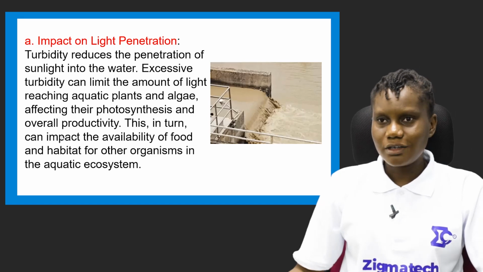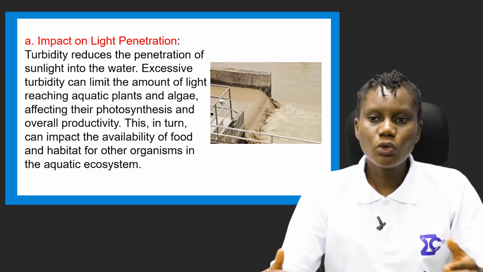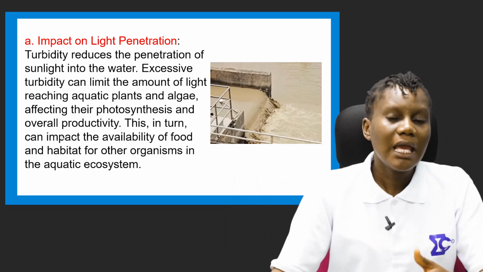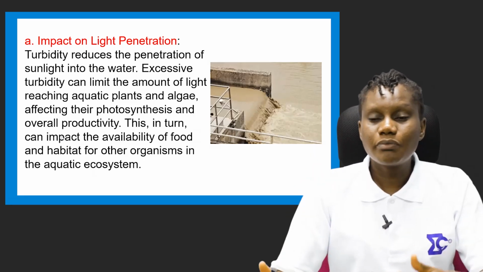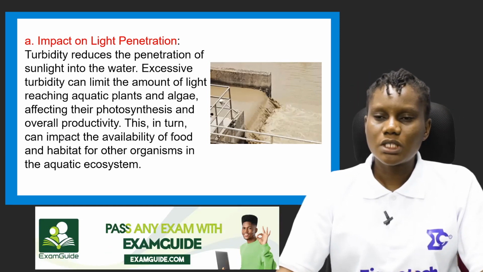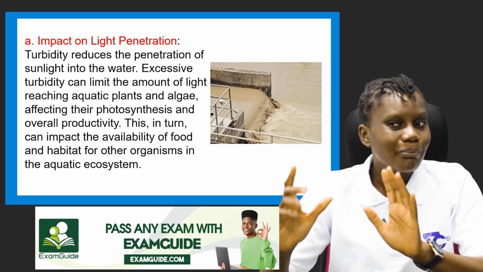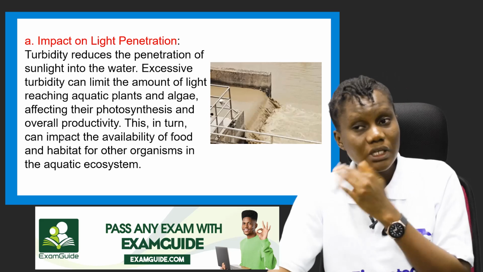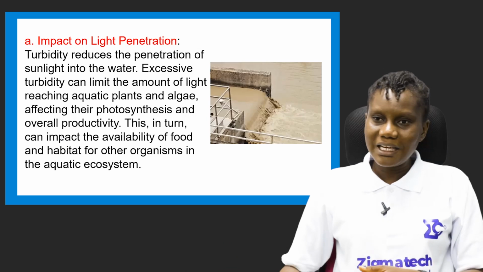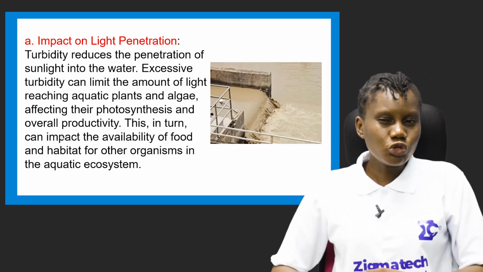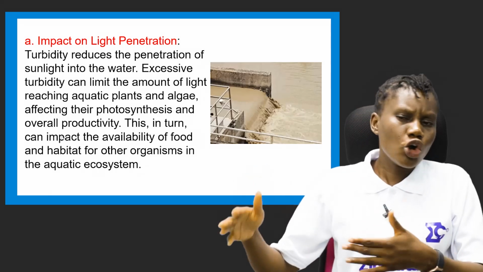In our previous class, I remember we talked about the interdependence of the ecosystem. No ecosystem, no organism is an island. We depend on each other, and we talked about the trophic levels. We start with the producers, which are majorly algae and green plants, because they can produce their food by themselves. And then we have the primary consumers, that is, herbivores, animals that feed on plants. And we have the secondary consumers, then tertiary consumers, and so on.